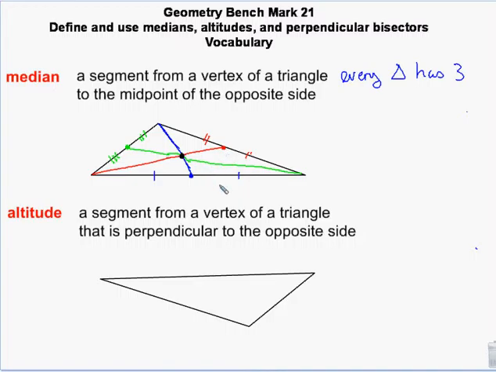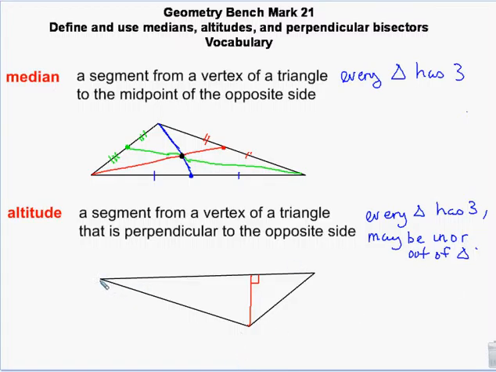Now, an altitude goes from a vertex and then goes perpendicular to the opposite side. Again, every triangle has three, but they might be in or out of the triangle. So, for example, this altitude going from this vertex to the opposite side would be inside the triangle. That's one altitude.